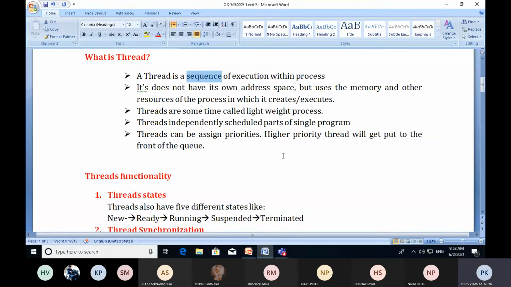For example, if you are running a VLC application, a media application which plays our video and audio songs, you have observed that in the single VLC media player many functions work simultaneously. That means many threads work simultaneously in the single VLC media player.